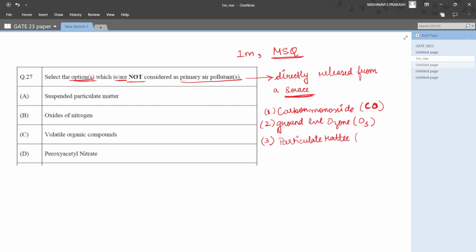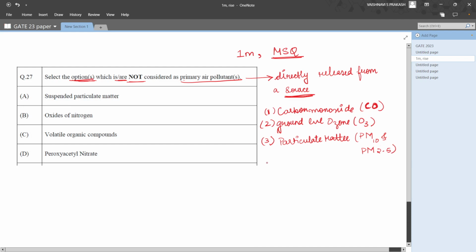The third primary pollutant is considered to be particulate matter. These are also classified further based on their sizes, but PM10 and particulate matter 2.5 are considered majorly as primary air pollutants. The next pollutant is sulfur dioxide, or SO2.